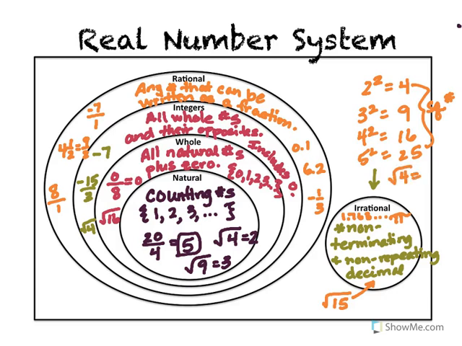The square root of 4 is 2, and the square root of 9 is 3, and the square root of 16 is 4. See how that goes? But if I take the square root of something like 15, there is no number times itself that gives me 15. So that's what we call a non-square number. And when I take its square root, it's going to be an irrational number every single time.